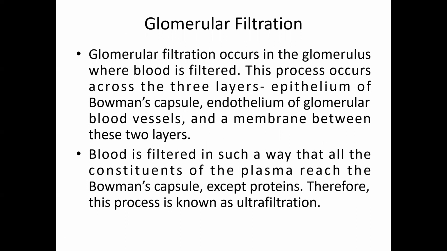Glomerular filtration occurs in the glomerulus. I told you already, it is in the glomerulus that the blood is filtered. This process occurs through three layers: the epithelium of Bowman's capsule, the endothelium of glomerular blood vessels, and the membrane between these two layers. Through these, the filtered blood finally enters the proximal convoluted tubule, right? Whatever blood is filtered reaches the Bowman's capsule.